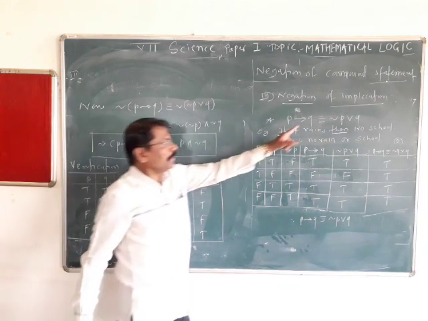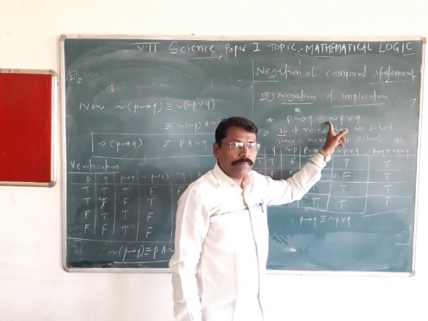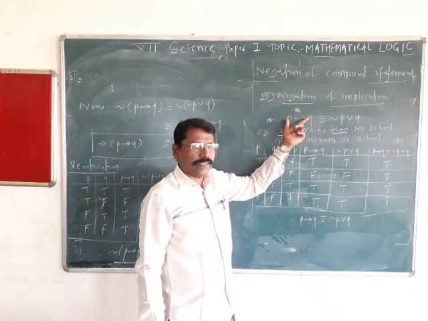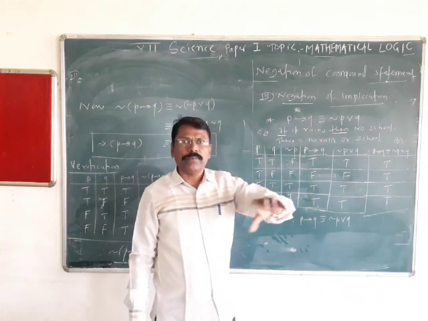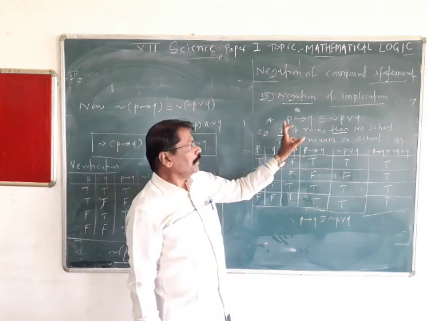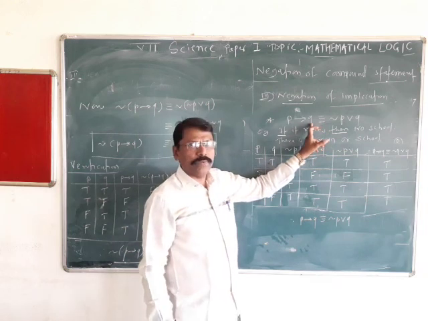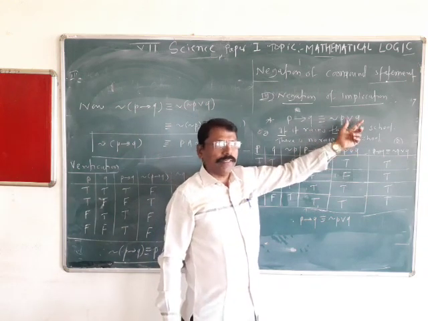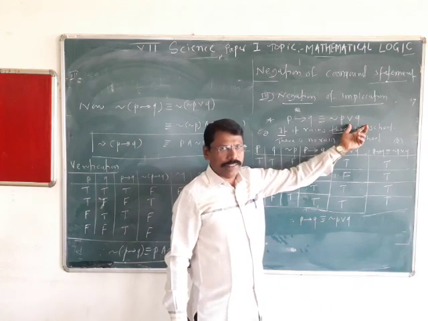So if you remember this, we are going to apply it as a rule: the negation of an implication, that is, a conditional statement, is converted into a statement without condition. If P, then Q can be written as not P or Q, and then it is easy to take the negation.